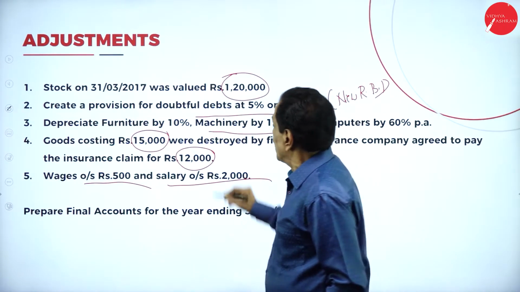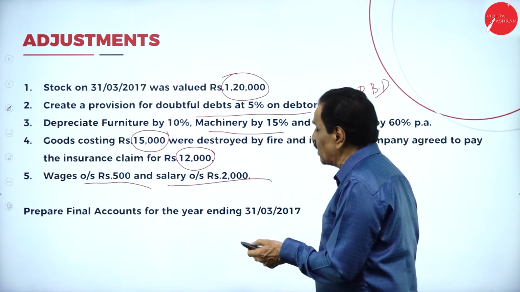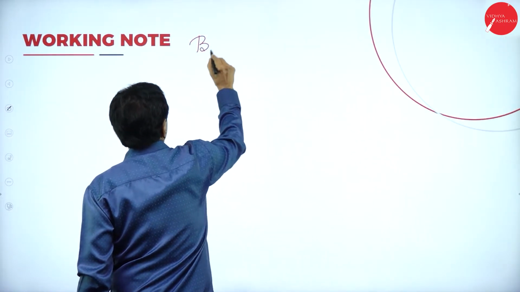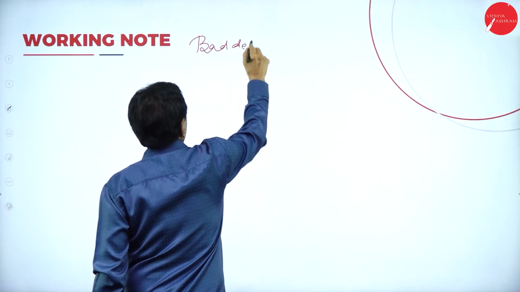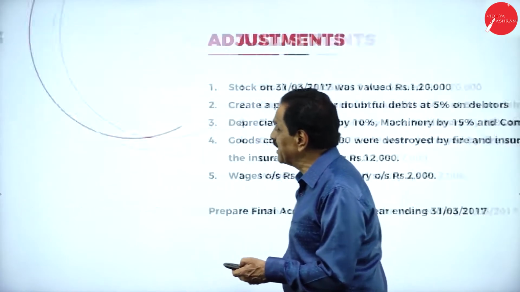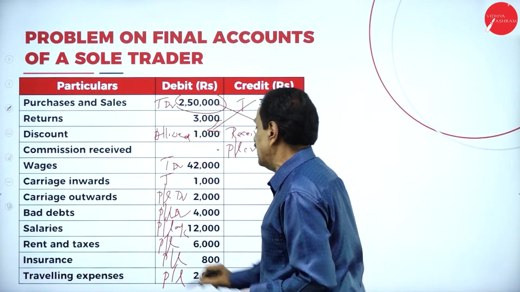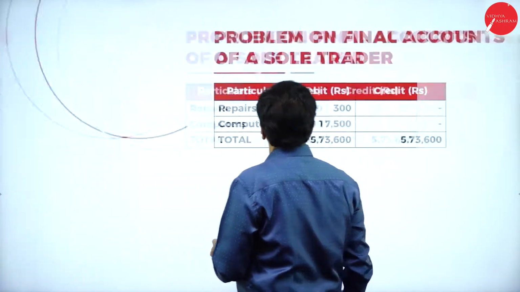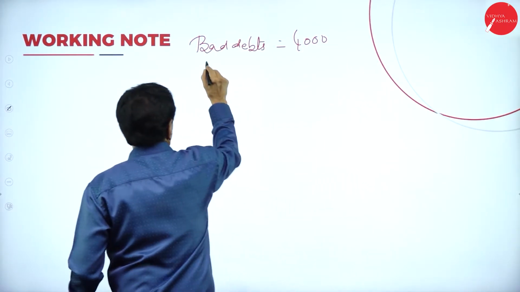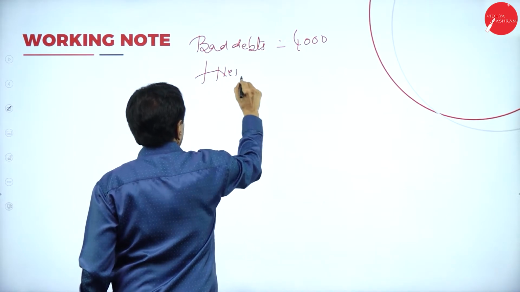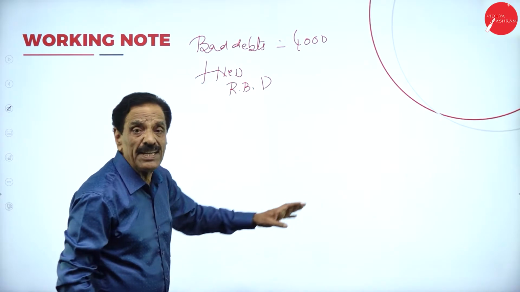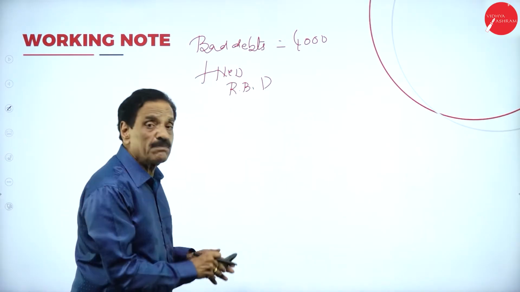Regarding the provision for doubtful debts, we have got a working out. Bad debt. As per the problem, what's the bad debt? Your bad debt is 4,000. In the adjustment, plus new RBD, reserve for bad and doubtful debts. What do you mean by that? Bad debt is 4,000. New RBD from the adjustment.